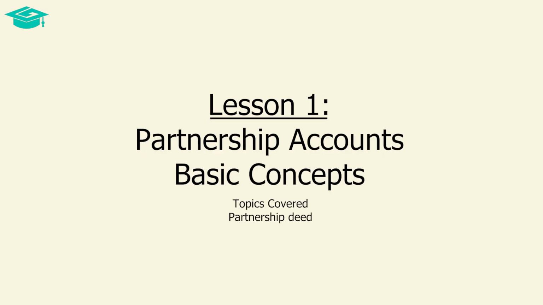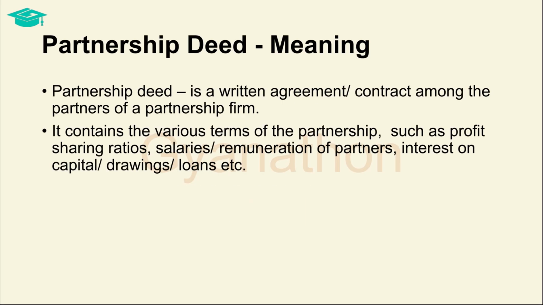We saw that an agreement between the partners in writing is called a partnership deed. Let us look at this in a bit more detail now. So, what does a partnership deed mean? It is basically a document which contains all details of all the aspects relating to the partnership. An oral agreement is also valid, but when it is in a written form, it gets more of an authenticity